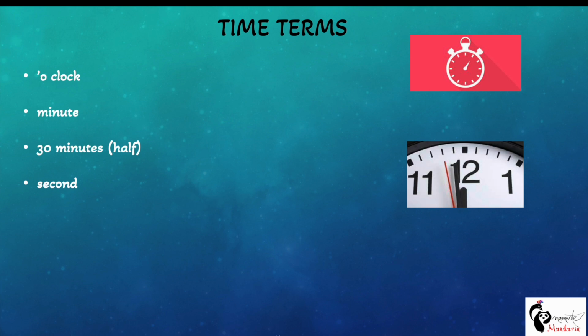The word for o'clock is dian. Minute is fen. 30 minutes is ban. And second is miao. So these are different terms related to time. This is how you use them, if I have to say 7 o'clock, or 8:20, or 9:30, or 20 seconds. These are the terms which we are going to use.